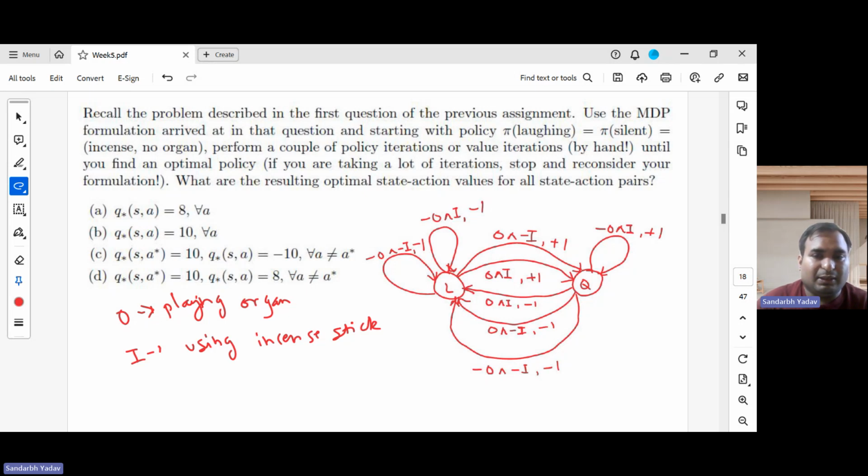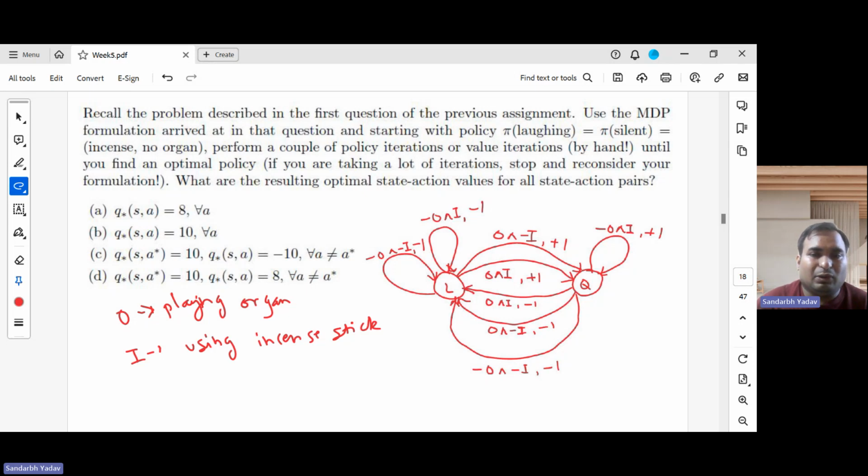So if we play organ, then definitely we are going back to laughter state. This is natural because of the problem specification discussed last week. And in the last case, if we don't play organ and don't burn incense stick, then also we go to laughter state. For all the transitions coming into laughter state, the reward is -1, because the person who sent a letter asking you to help solve this MDP wants his house to be quiet.